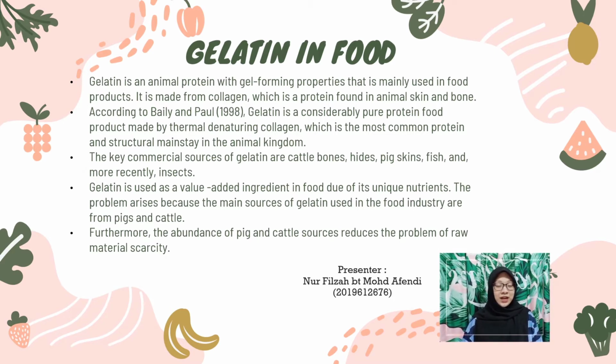Secondly, according to Bailey and Powell, 1998, gelatin is a considerably pure protein food product made by thermal denaturing collagen, which is the most common protein and structural mainstay in the animal kingdom. Next, the key commercial sources of gelatin are cattle bones, hides, pig skin, fish, and more recently, insects. Many foods use gelatin as a texture and binding agent. For example, ice cream made with 0.5% insect gelatin can be compared to ice cream made with 0.5% industrial gelatin